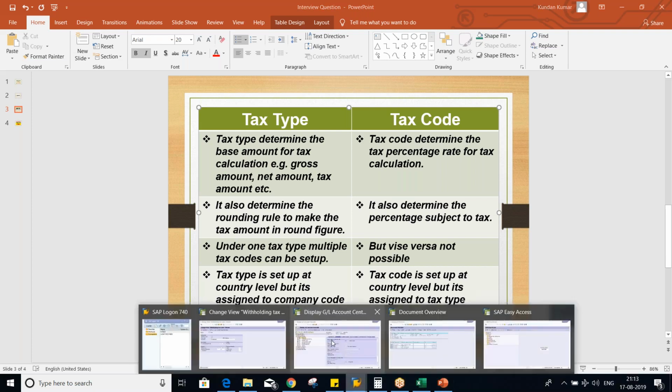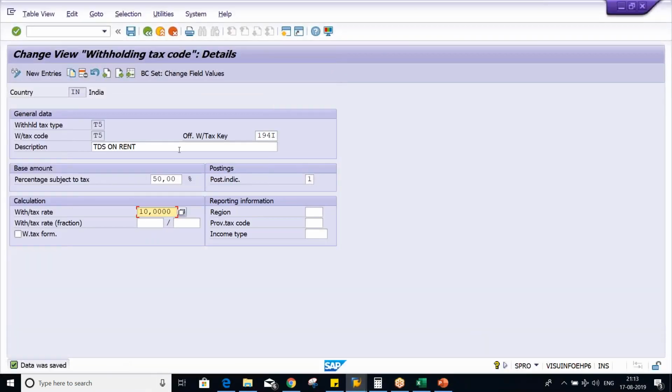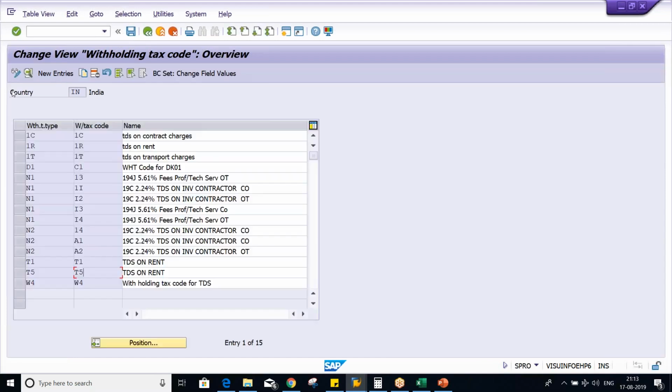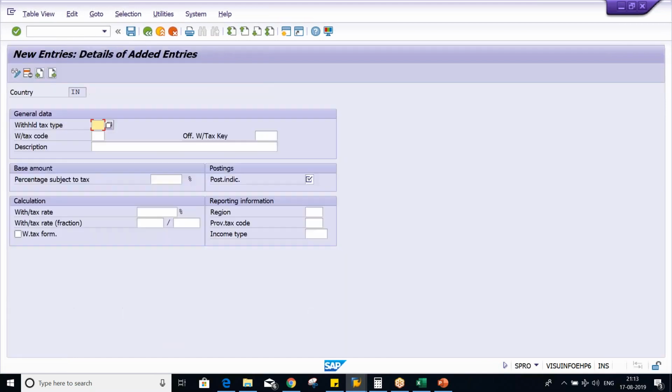I'll tell you guys. Let's suppose here, look at here, withholding tax type. Tax type I have given here, and then under that we have set up this T5, a tax code. Now again, if you want to set up, let's suppose again T5, right? T5, and now I'm going to set up T6.